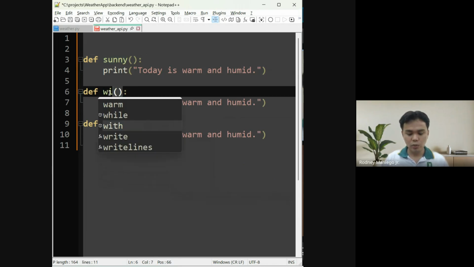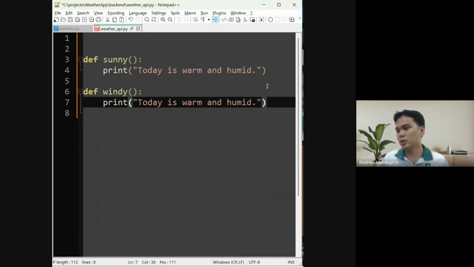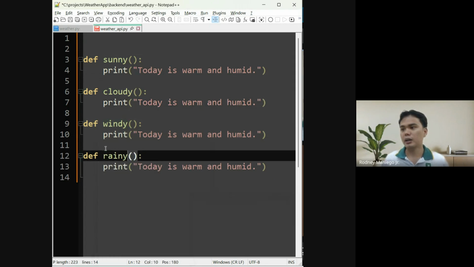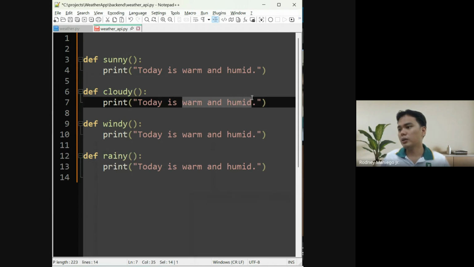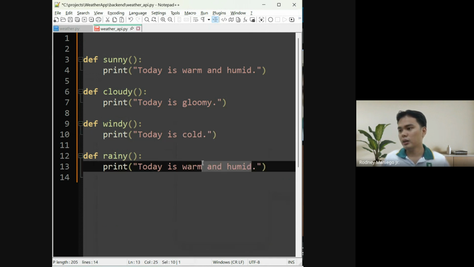This would be windy, this is cloudy, and this is rainy. For cloudy, today is gloomy. For windy, today is cold. For rainy, today is raining. So let's save this one.